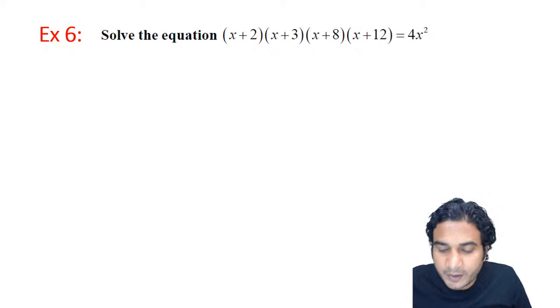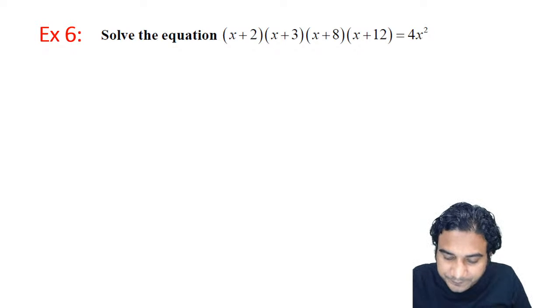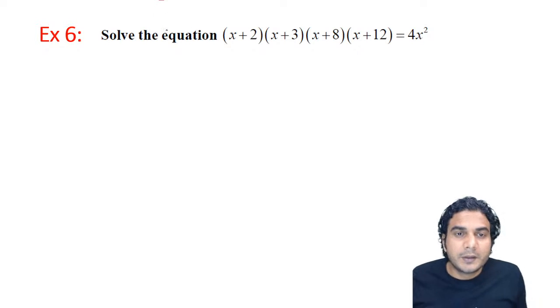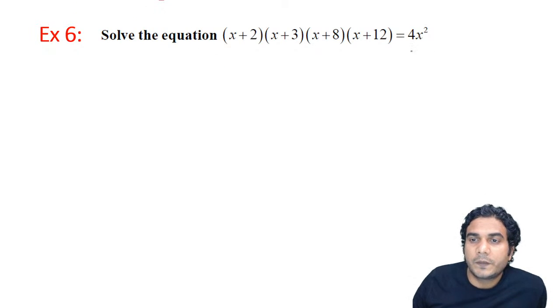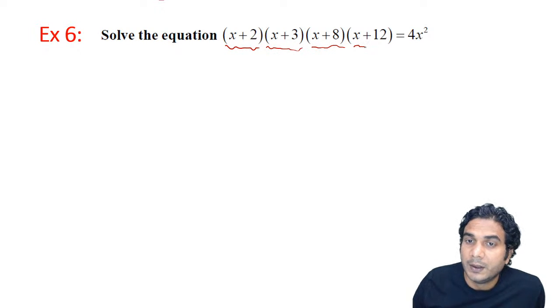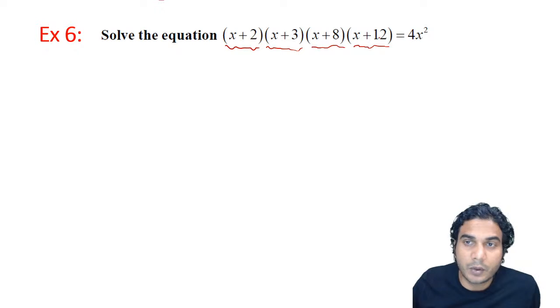All right, so I hope you can figure out how to start. Let's see. So first of all, you should notice that there are four linear factors in product, okay? So it might be the second form or the third form, all right? But you can see x square on the right hand side. So if it is only constant, then it will be second type. And if it is constant with x square, that means it is going to be of third type.